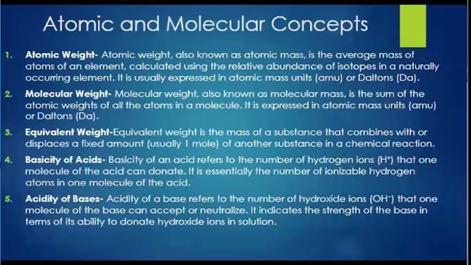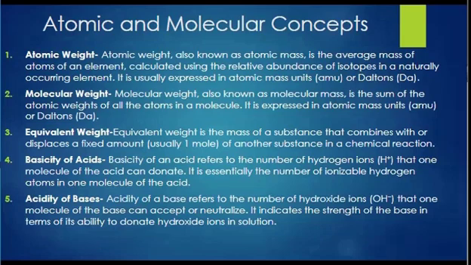Next we have atomic and molecular concepts. Here we will be discussing key concepts of atomic weight, molecular weight, equivalent weight, as well as basicity of acids and acidity of bases. Atomic weight is nothing but the atomic mass, which is the average mass of atoms of an element, calculated using the relative abundance of isotopes in naturally occurring elements, and is usually expressed in atomic mass unit, that is AMU. Molecular weight, also known as molecular mass, is the sum of the atomic weights of all atoms in the molecule. It is expressed in atomic mass units or daltons.